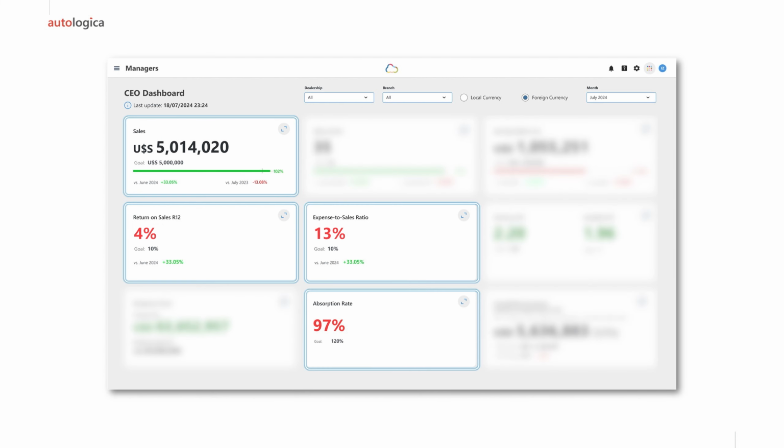Besides the comparison you can make between the different KPIs, you can also compare each KPI with the previous month and with the same month of the previous year, because maybe you want to see what happened in the same month last year. At the bottom you will also have information regarding the absorption rate, and on the right side, as we said, solvency and liquidity, which will let you know if you have money to pay.